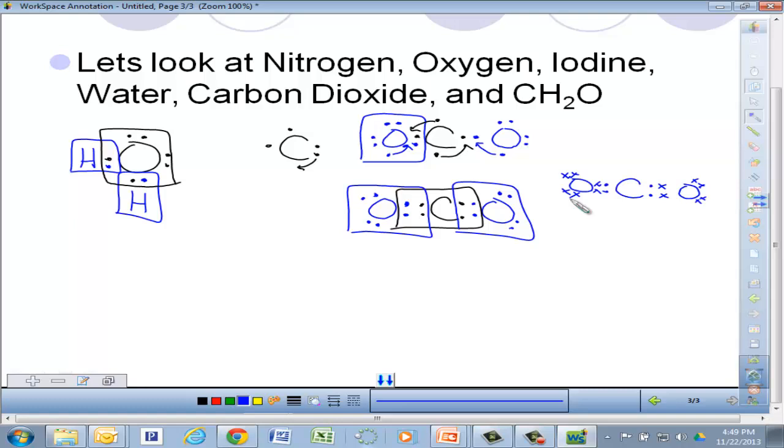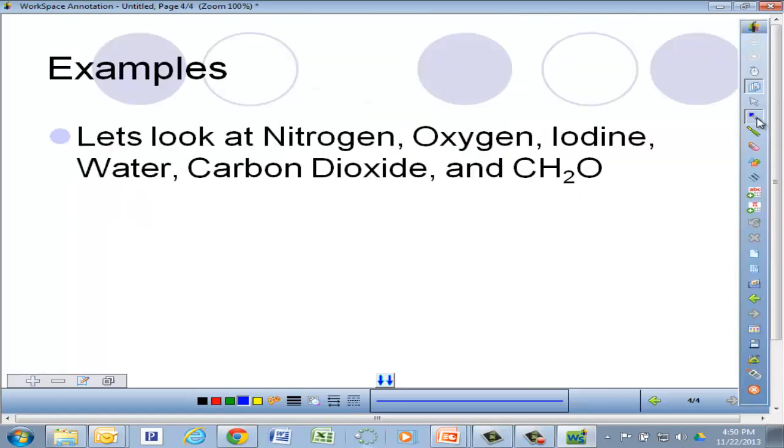And then let's look at the other one, CH2O. If I look at CH2O, remember what I said about carbon. It's going to have 4 spots for bonding. All of a sudden a hydrogen is going to come in, and again remember hydrogen only has 1 electron, so it has 1 electron to donate. Another hydrogen comes in and has its 1 electron for donating. So hydrogen is already stable. Hydrogen has its 2.